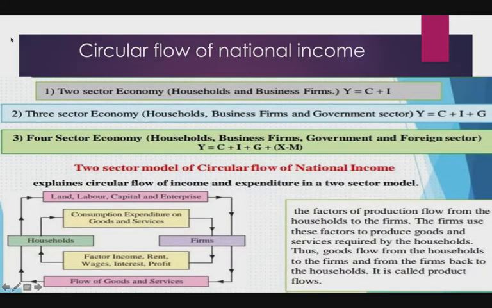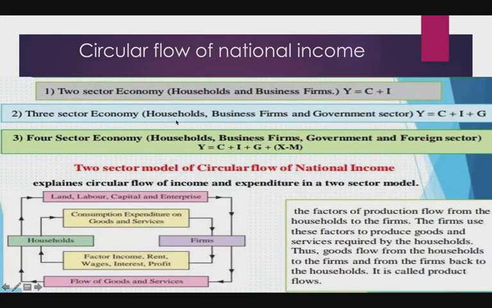What is circular flow of national income? There are various sectors active in an economy. Two sector economy: in this two sector economy, household and business firm both are included, meaning C plus I. C means consumption, I means investment by business firm, and consumption by household.